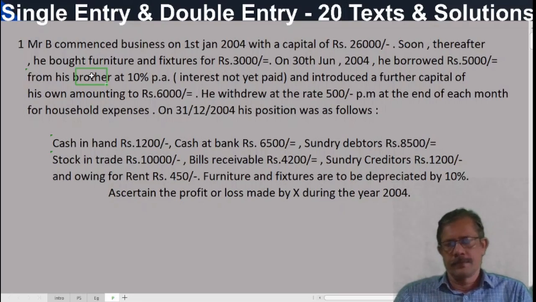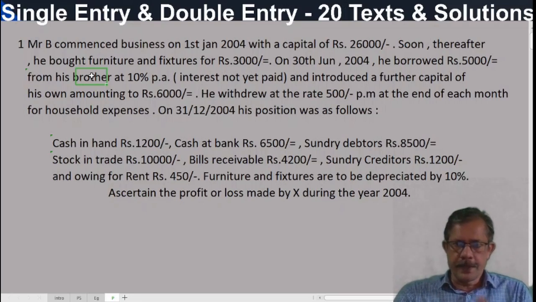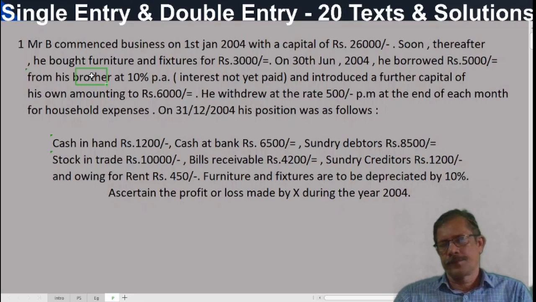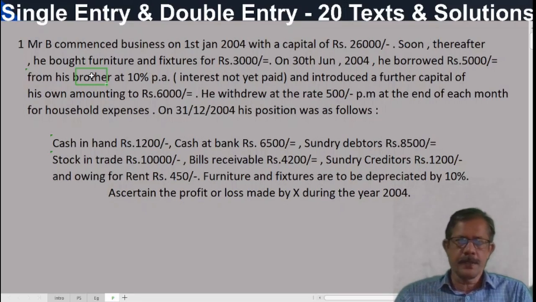You know that. You have prepared trading profit and loss account, financial statements, you already prepared. You know that. Without knowing that, we cannot do this. So the borrowals of the business are known as loans. Whether it is from the bank or brother makes no difference.